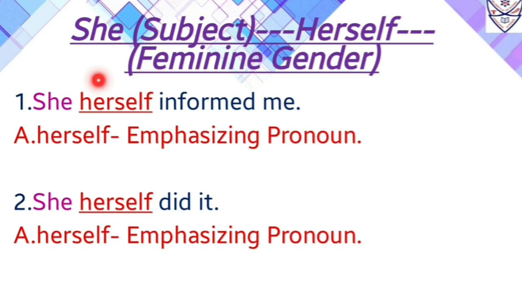So over here again herself is used for the sake of emphasis. So herself will be emphasizing pronoun. So herself is followed by a subject, that is she, and it also comes before the verb, that is informed. Number 2, she herself did it. Over here again herself is an emphasizing pronoun as it is used in the sentence for the sake of emphasis, as well as it is also followed by a subject, that is she, and it also comes before a verb, that is did. So herself will be emphasizing pronoun.